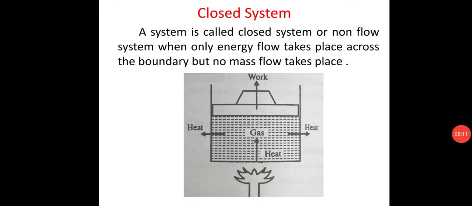Another example is water being heated in a closed vessel, where the water will get heated but the mass will remain the same. Now the third type: isolated system.